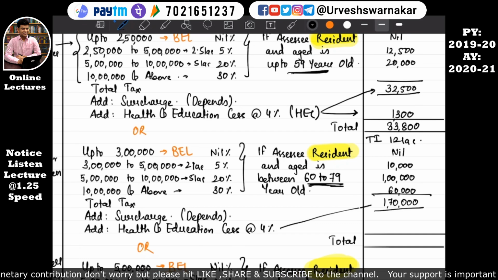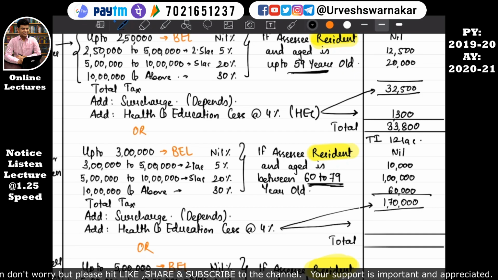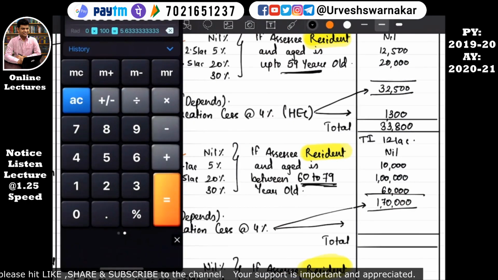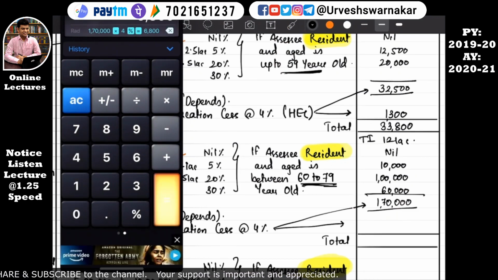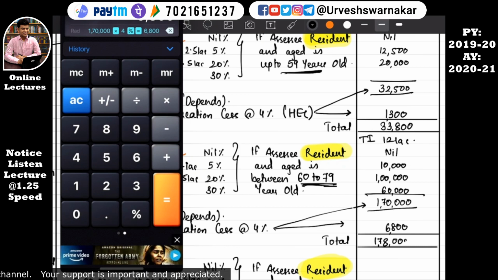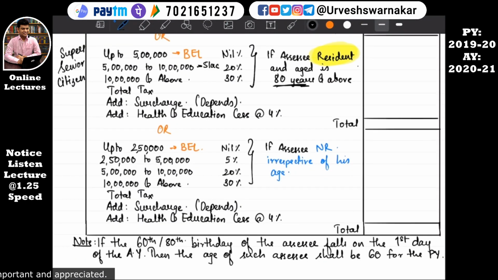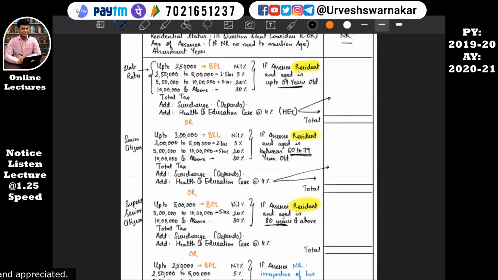But on this 1,70,000 he needs to pay a 4% additional tax, that is health and education cess. So on 1,70,000 we'll calculate 4%, which is equal to 6,800, and his final tax liability that he has to pay to the government of India comes to around 1,76,800. I hope this is quite clear. So I hope you have understood two things here, the slab rate and HEC.